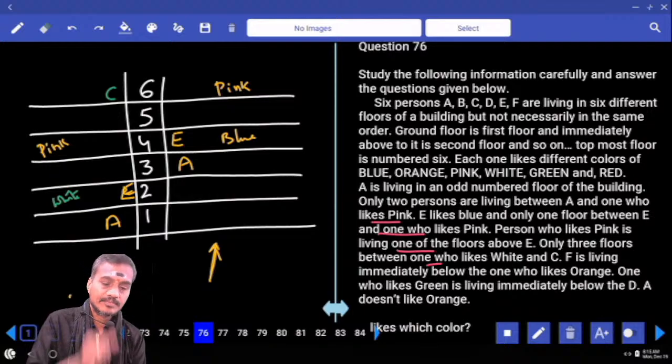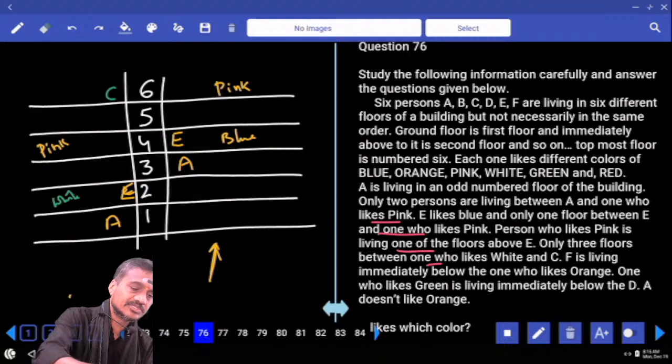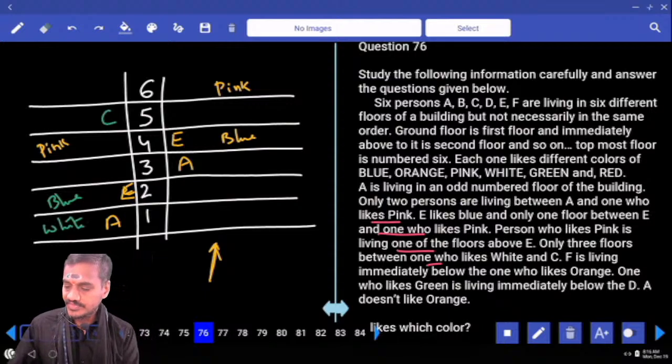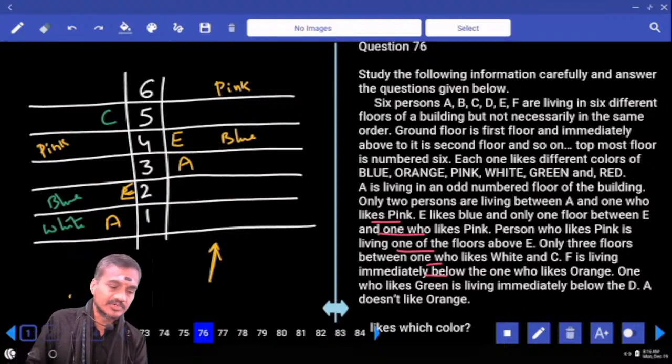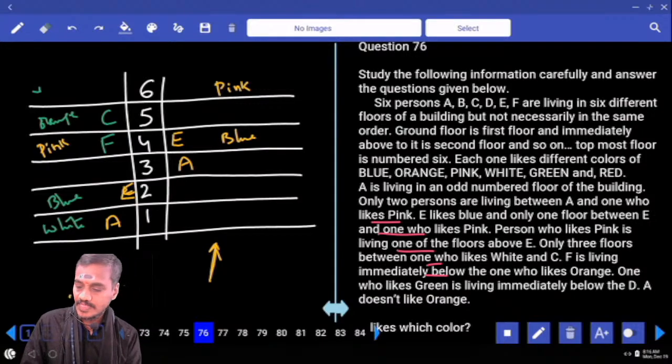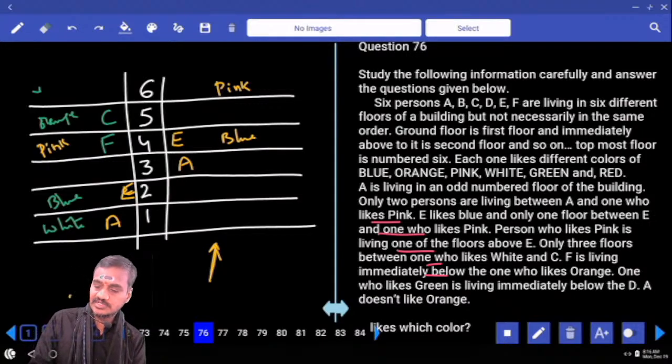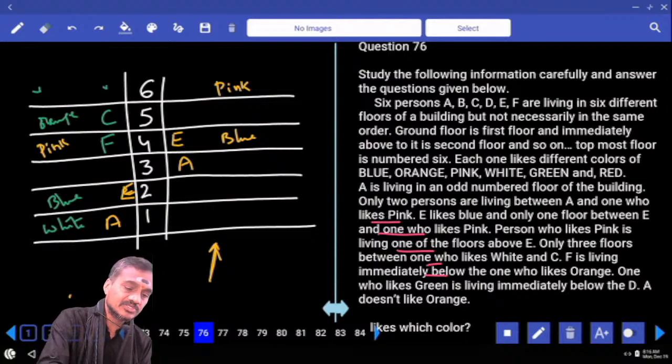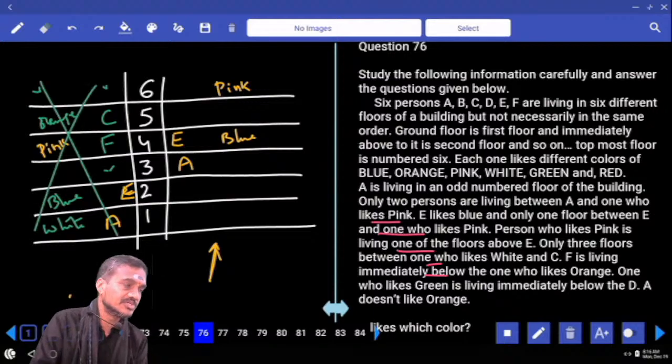Now C and white, and E. What is the color of this E? E must be blue in color. As E is blue in color, we cannot have C at this place. C is here, and white is here. Then F is living immediately below the one who likes orange, and orange cannot be at this place, so orange must be here. If orange is here, F is immediately below this orange. And the one who likes green is living immediately below D. D is here, not possible. D is here, not possible. This case is ruled out.